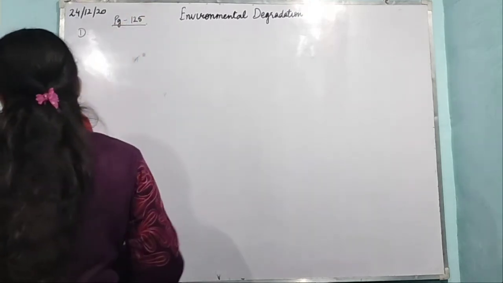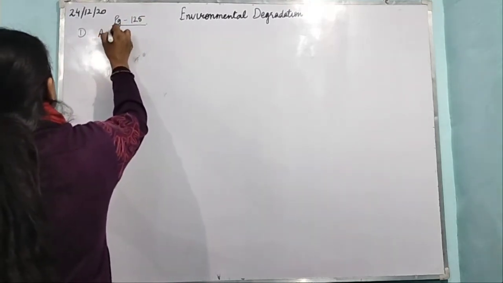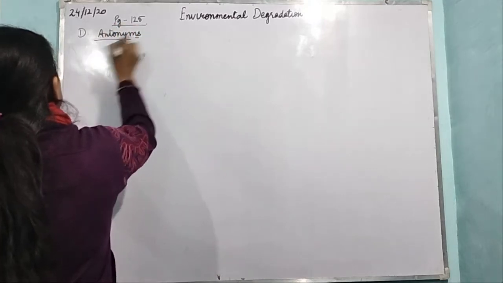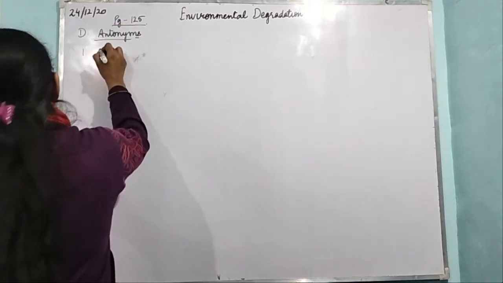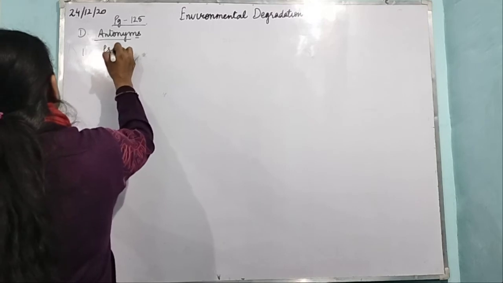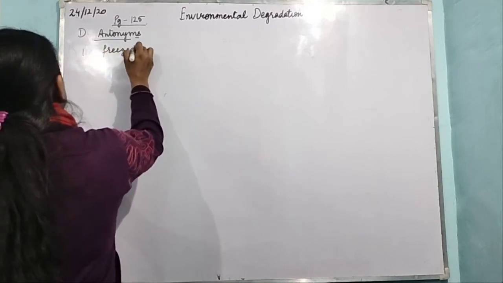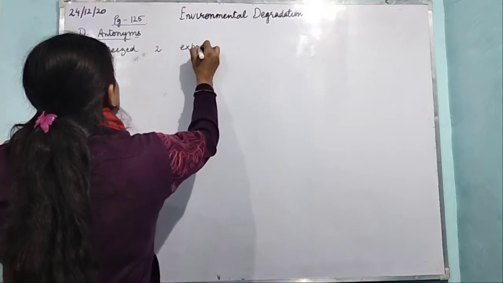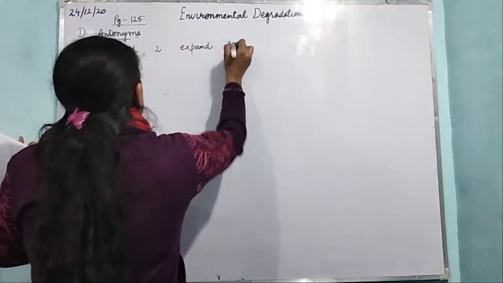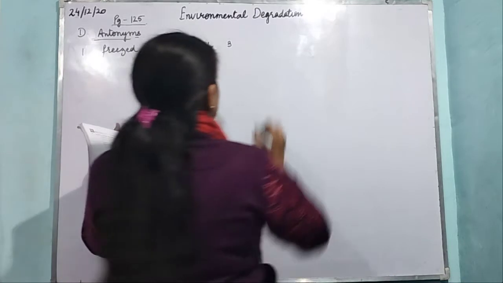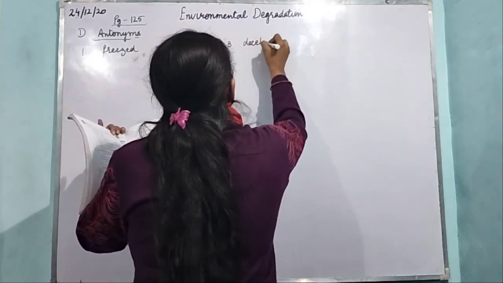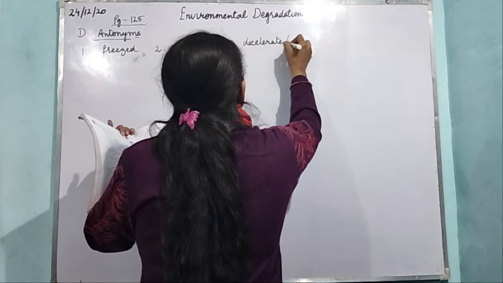Okay, antonyms. So the first one is melting, freezed. Second, expand. Third is accelerate. So you can write down decelerate or slow down.